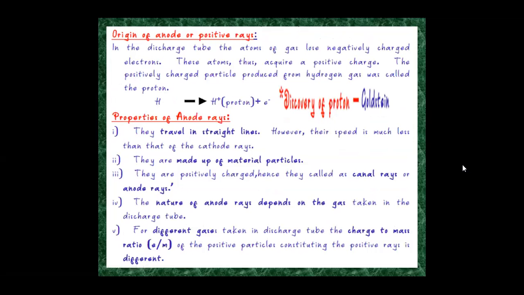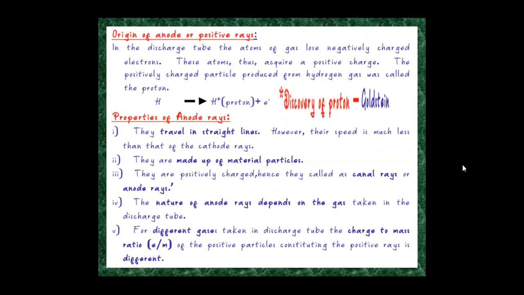Origin of anode or positive rays. In the discharge tube, the atoms of the gas lose negatively charged electrons. These atoms thus acquire a positive charge. The positively charged particle produced from hydrogen gas was called the proton. And now the properties of anode rays.